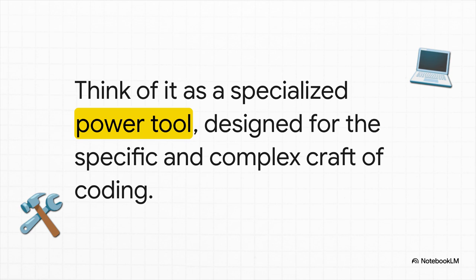You know, the absolute best way to think about it is like this. GitHub Copilot is a specialized power tool. Seriously, it's like a high-end table saw for a woodworker. It's designed to do one really complex job and do it exceptionally well. You wouldn't use it to write an email, just like you wouldn't use a table saw to spread jam on your toast.